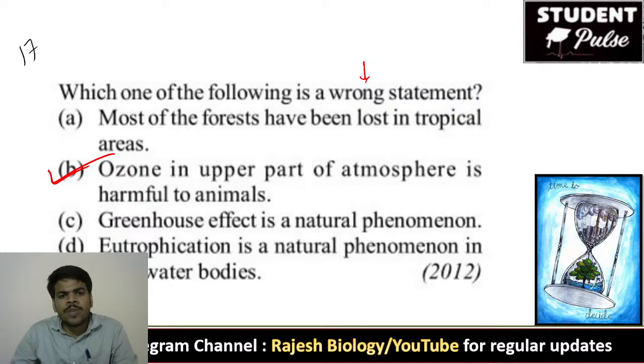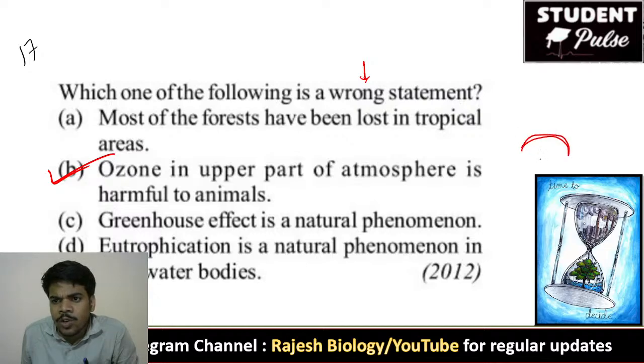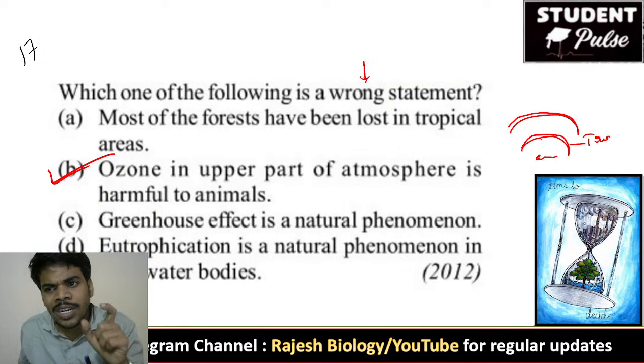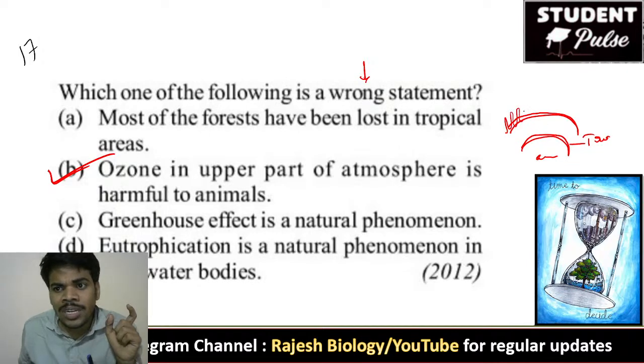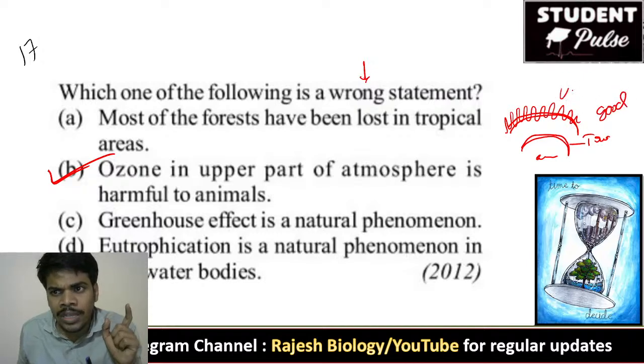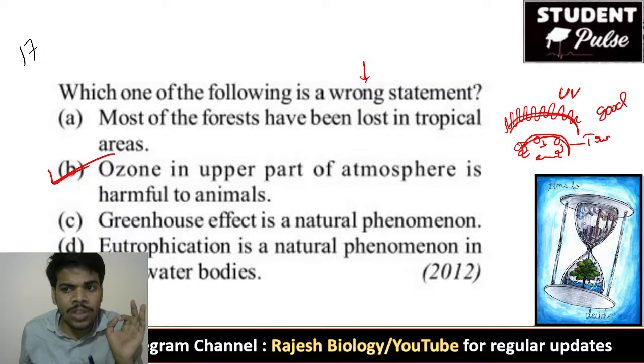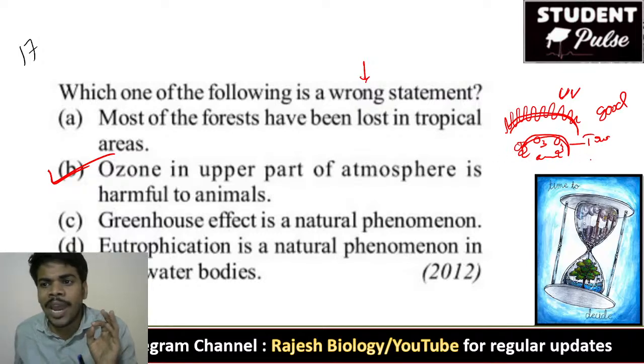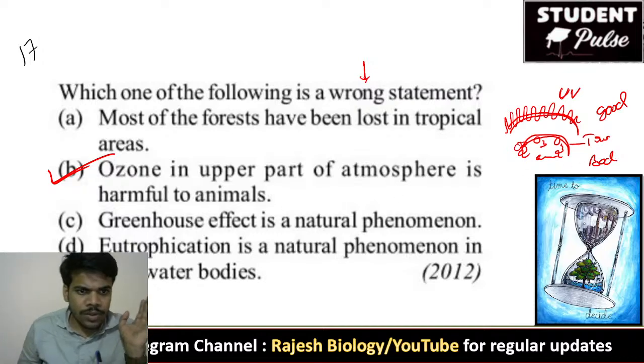Ozone in the upper part of the atmosphere is harmful to the animals. The first layer which is very close to the animals is the troposphere, and above the troposphere there is the stratosphere. Ozone is present in both. But the ozone present in the stratosphere is good, and it will protect from the UV rays. But in the troposphere, it is harmful to the organisms. O3 present in the troposphere is bad ozone, and it is harmful. So for the 17th question, the right answer is B. Very good, Sumarasya.